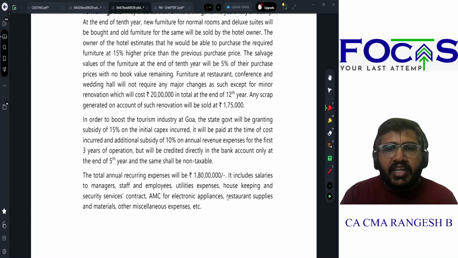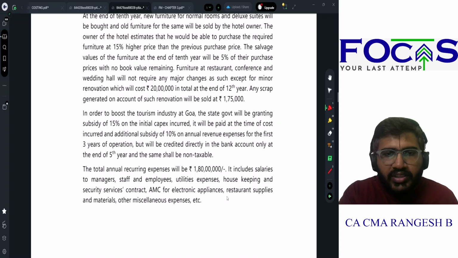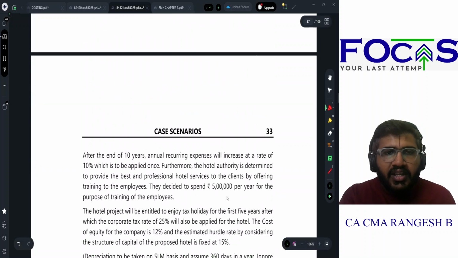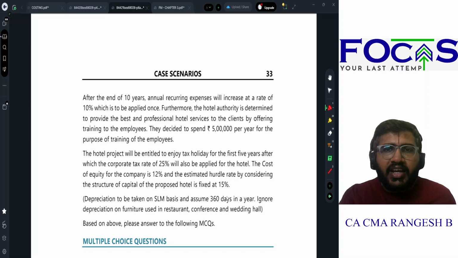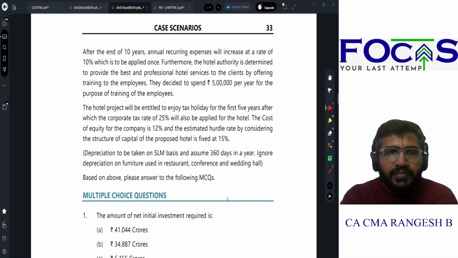The annual recurring expenses will be 1 crore 80 lakhs. It includes salaries, etc., all expenses. After the end of 10 years, annual recurring expenses will increase at the rate of 10%. They decide to spend 5 lakhs per year for the purpose of training of the employees.